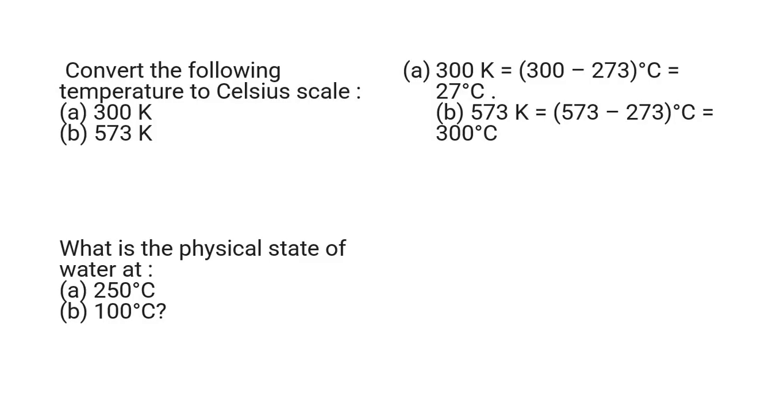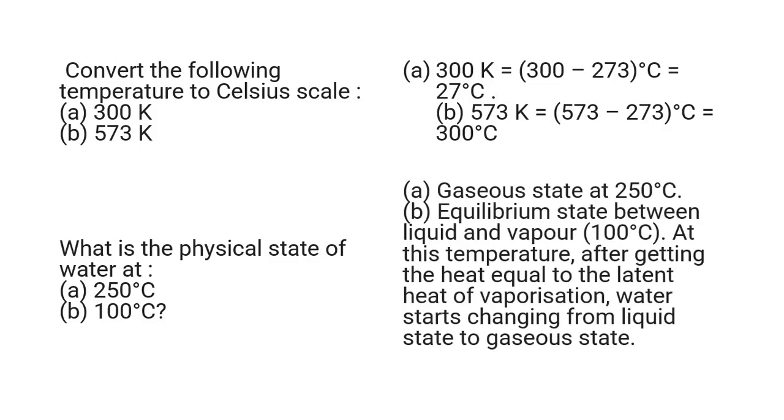What is the physical state of water at 200 degrees Celsius and 100 degrees Celsius? At 200 degrees Celsius, the water is in gaseous state, and at 100 degrees, it is in equilibrium between liquid and vapor. Thus, at this temperature, after getting heat equal to the latent heat of vaporization, water starts changing from liquid state to gaseous state.